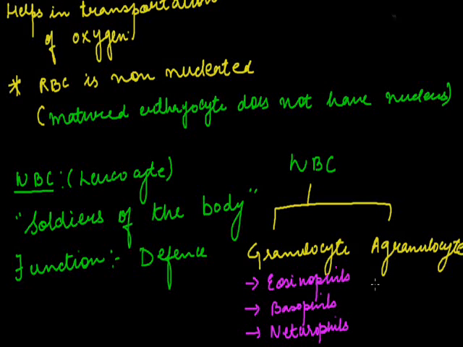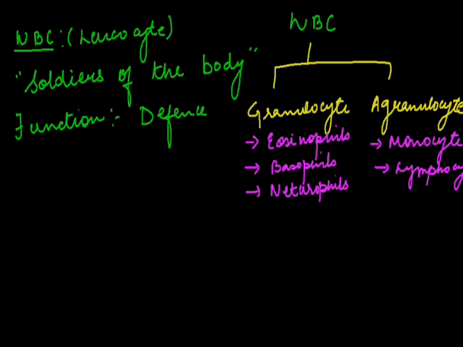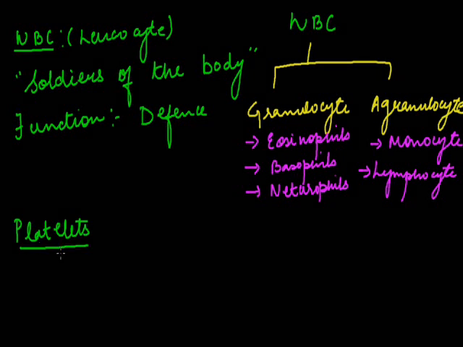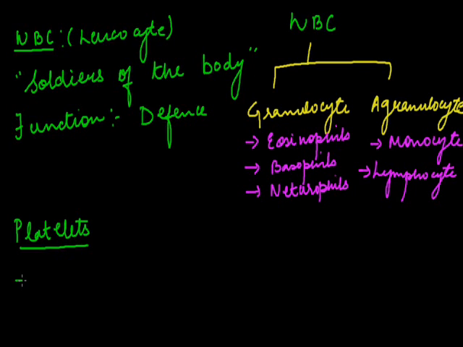In agranulocytes, we have two types, the monocyte and the lymphocyte. They are all involved in the defense mechanism of the body. Now, the next corpuscle is the platelets. The main function of the platelets is that they help in clotting of blood.